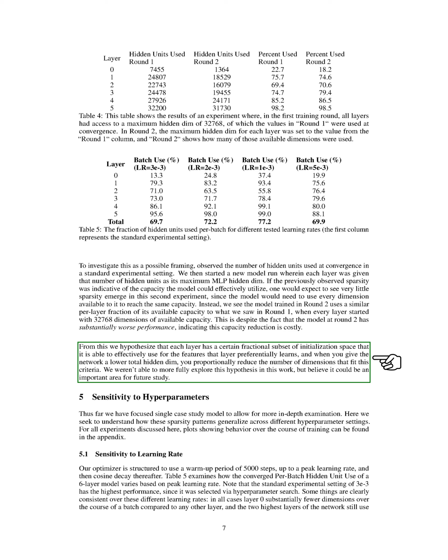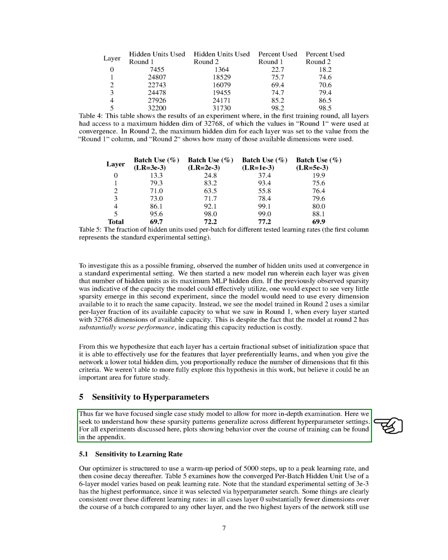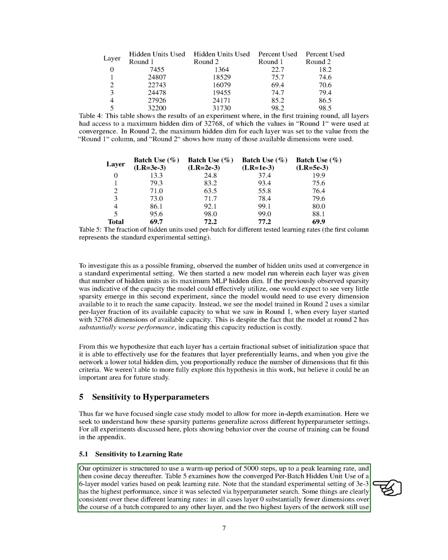Section: Sensitivity to hyperparameters. In this section, we focused on a single case study model to delve deeper into its examination. Our aim was to understand how the patterns of sparsity generalize across various hyperparameter settings. Plots illustrating the behavior during training for all experiments can be found in the appendix. When it comes to the sensitivity to the learning rate, our optimizer follows a specific structure with a warm-up period of 5,000 steps leading up to a peak learning rate, followed by cosine decay.